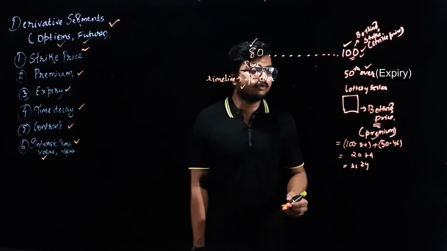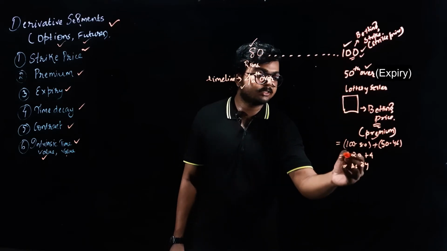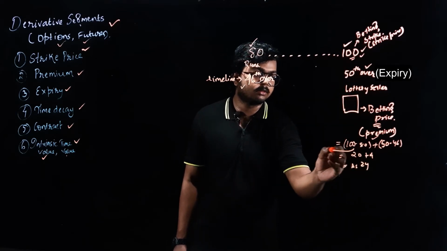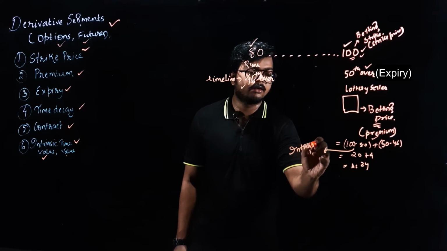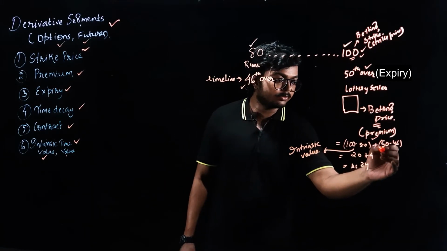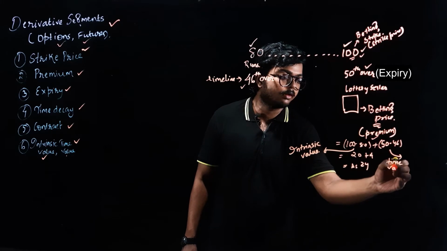Now as you can see, this is the difference between the runs. This is known as intrinsic value. And this is known as time value.